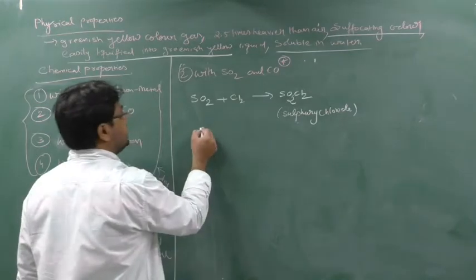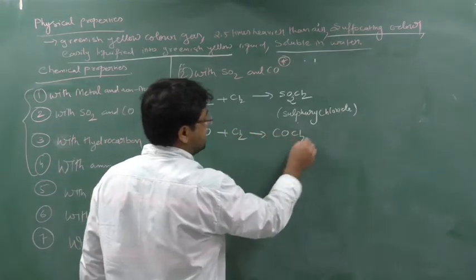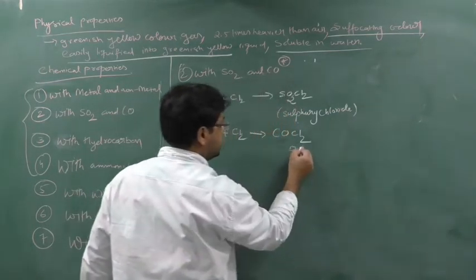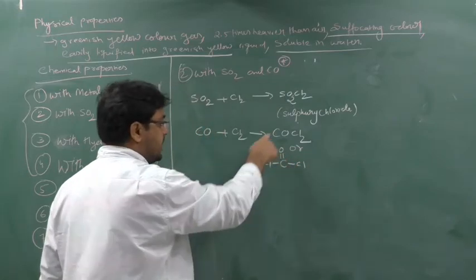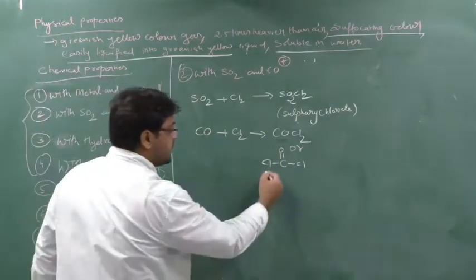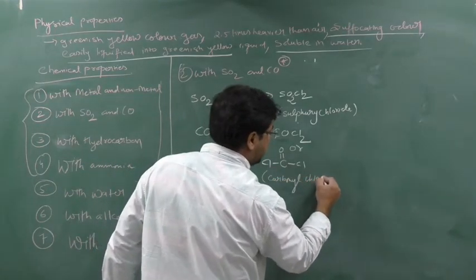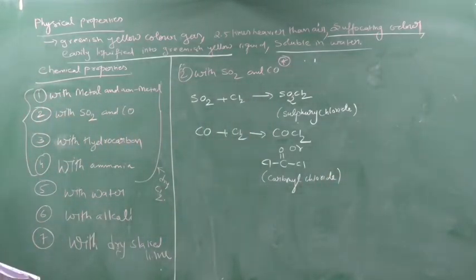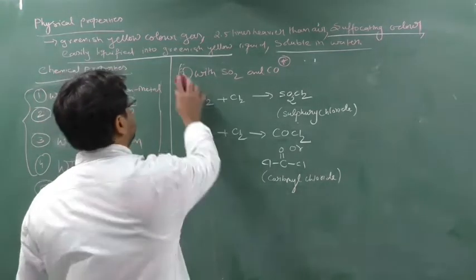Okay. Similarly, carbon monoxide will also react with chlorine. It will generate COCl2, and this CO group is also a carbonyl group, as we know, no? See the structure here. C double bond O, Cl, Cl. So this is a carbonyl compound. We will understand in organic chemistry. So the name is carbonyl chloride. Carbonyl chloride. Write down here. Then we will see the third property. Written? Okay.